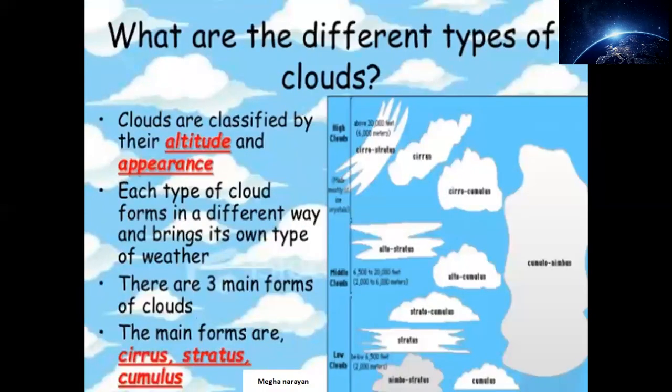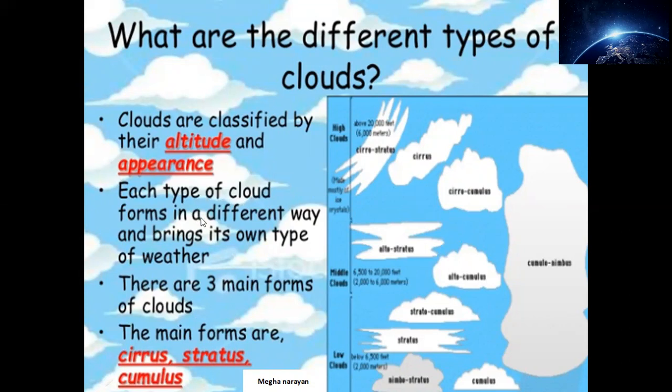Moving up now to the further divisions of clouds. Clouds are categorized, or you can say classified, on the basis of their altitude and appearance. Altitude means their height. Appearance means simply how they look. This picture is not so clear. Don't be worried. We will have another picture also for illustration purposes. Just have a reading over here.